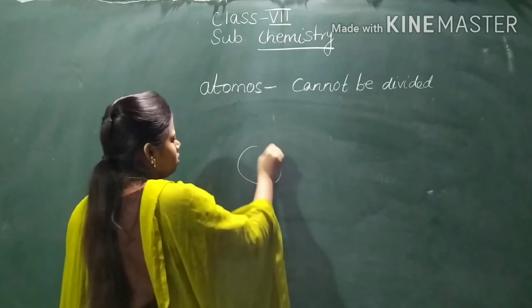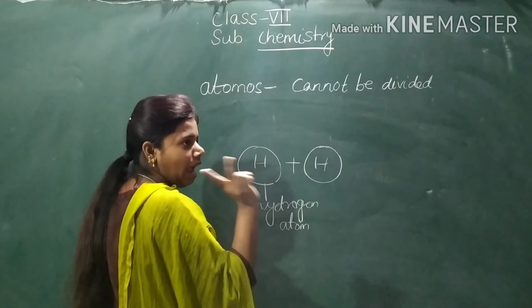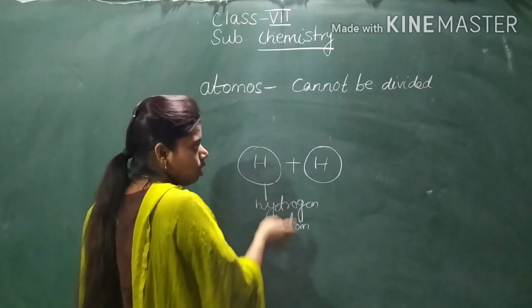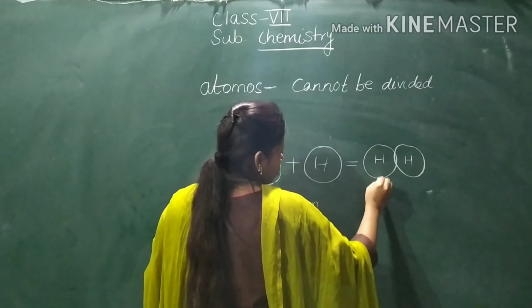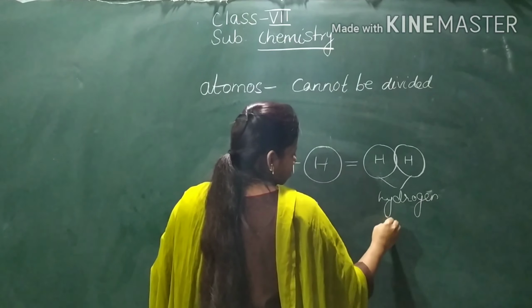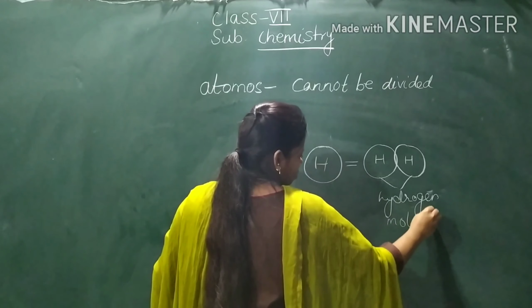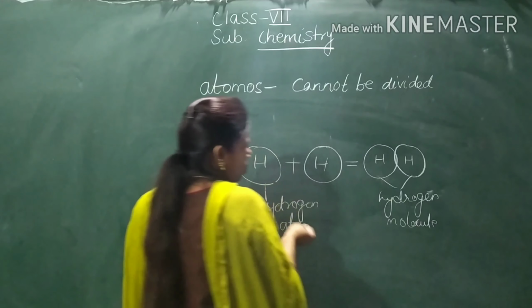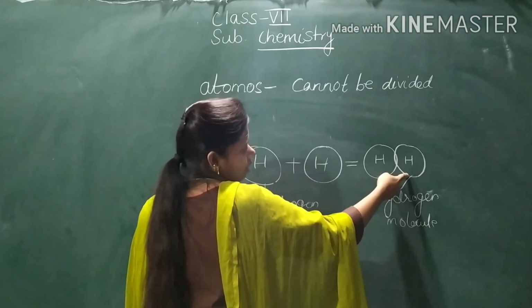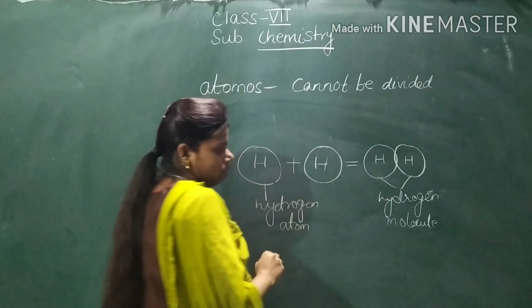So when two hydrogen atoms combine together to form a larger particle, it is called a molecule. So when the two hydrogen atoms combine together, they form a hydrogen molecule. So this is a hydrogen molecule.